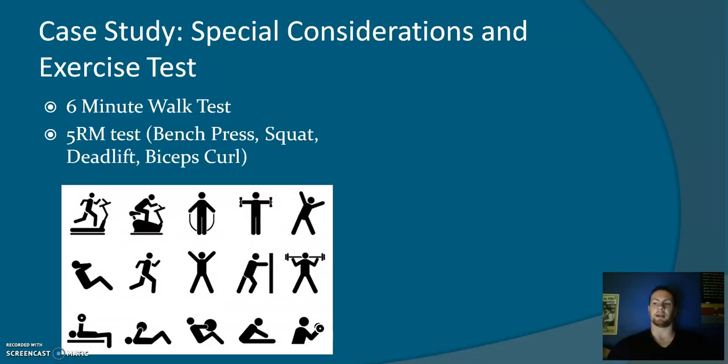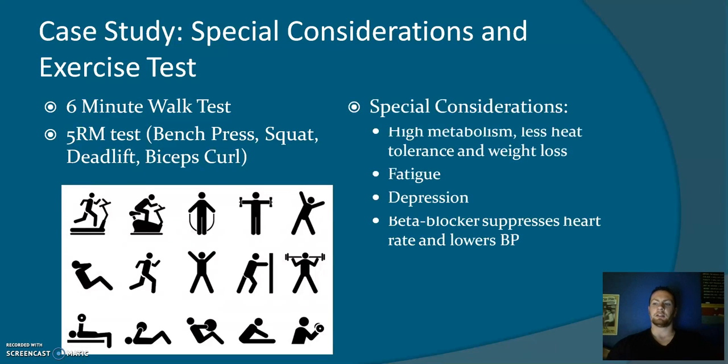A 5-repetition max test of some resistance training exercises would help to determine her strength levels without spiking her blood pressure and overly taxing the weakened muscles. Some special considerations for exercise are a high metabolism that increases body temperature, lowering her heat tolerance. Fatigue can also set in very early or even prior to exercise. Fatigue, along with depression, can cause huge mental barriers to overcome when it comes to exercise. Beta blockers suppress the heart rate, making the heart seem like it's working less hard than it actually is.